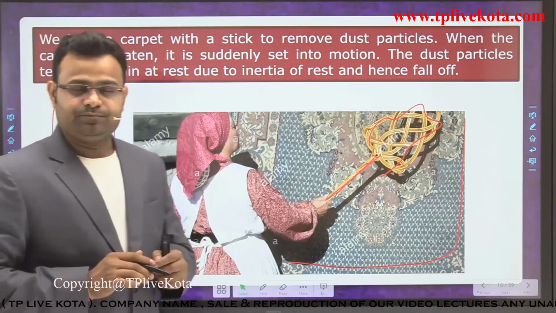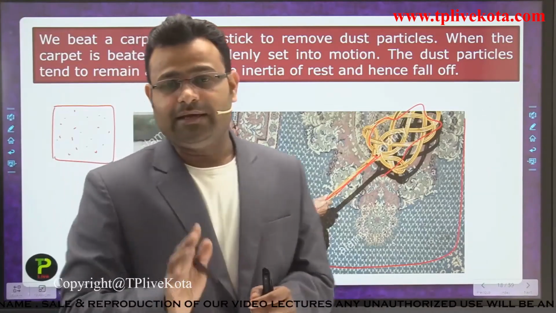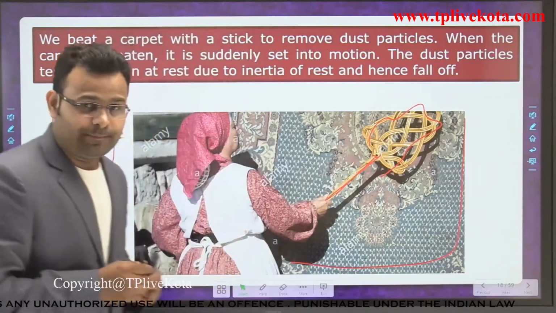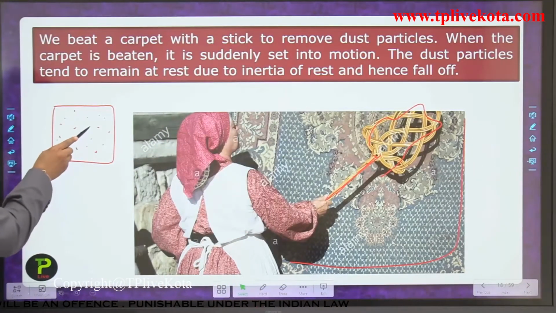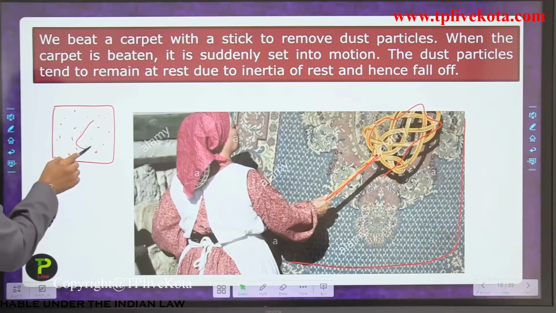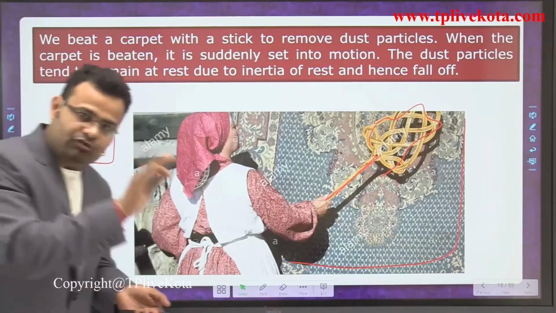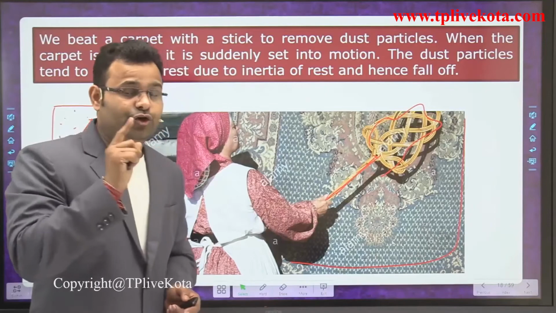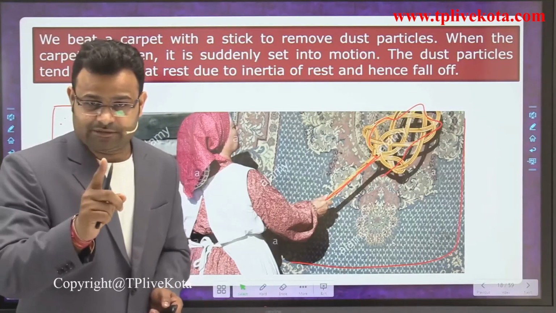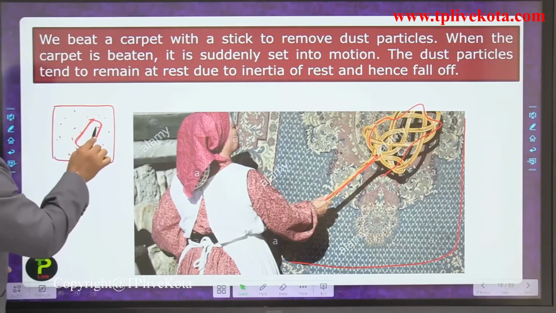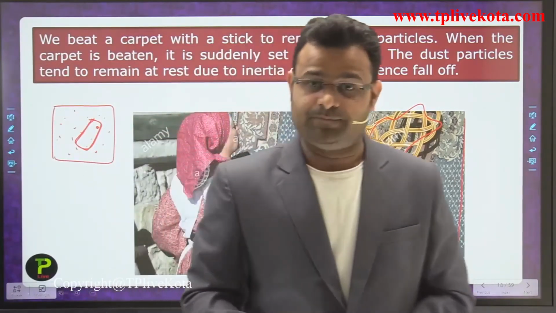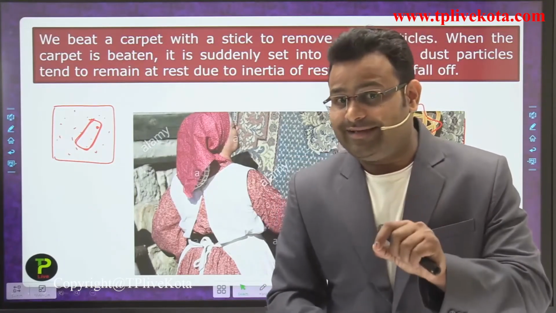When that lady applies some force with the stick on that point, the area of the carpet moves downward. The carpet moves downward due to the hitting of the stick. The dust particles do not move downward, they stay in the air.